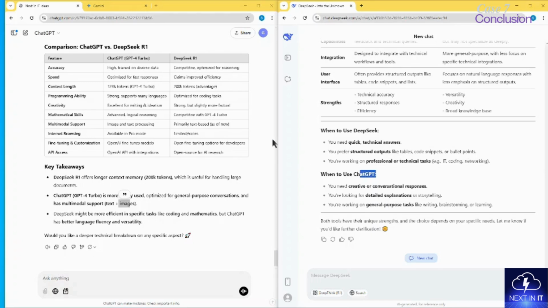I personally prefer ChatGPT because I have used it for a very long time. But obviously you have seen the video. Let me know in the comment section which tool you have been enjoying more in the last one week especially.